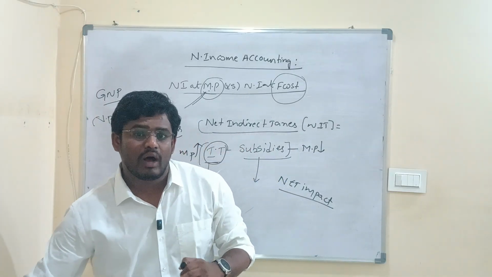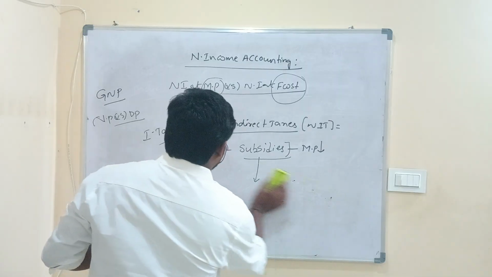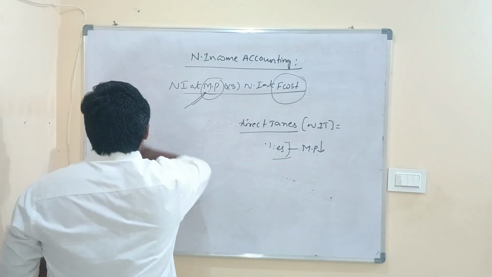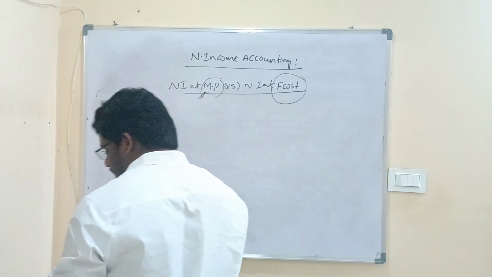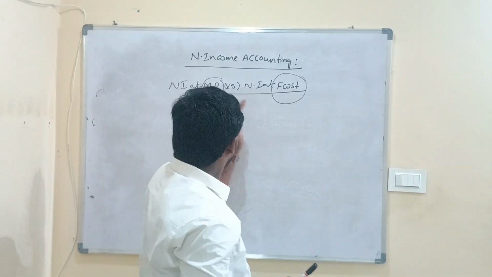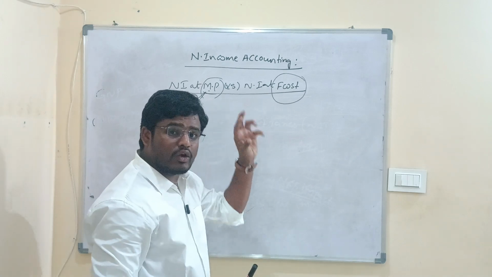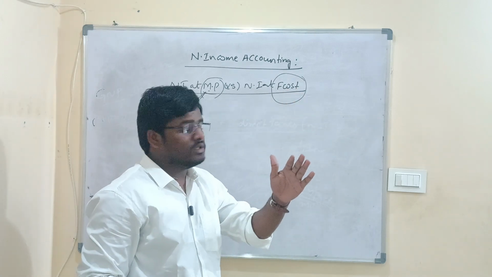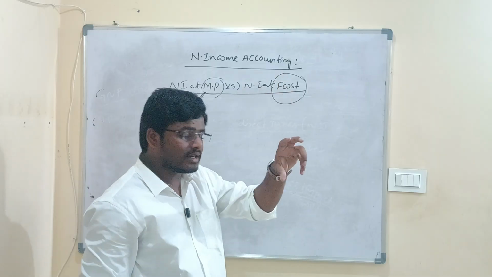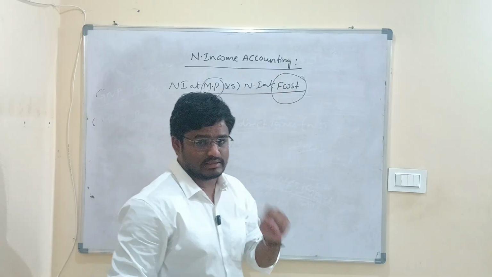Now once we have understood the concept of net indirect taxes, let us understand this. Market price is the price which includes taxes, whereas factor cost is without taxes. So there are no taxes within the factor cost, while market price includes the taxes.